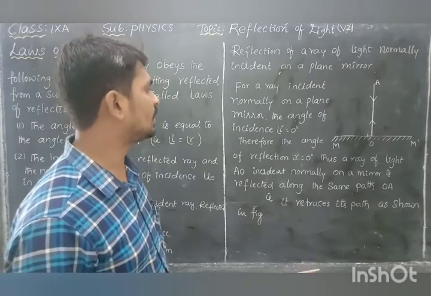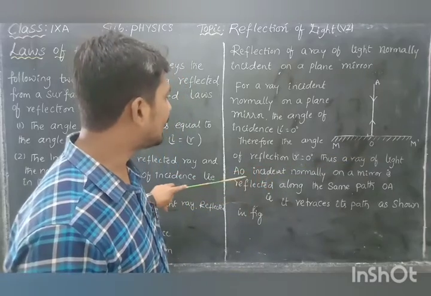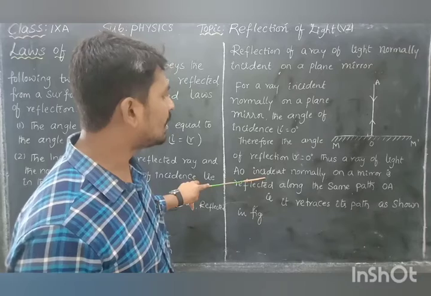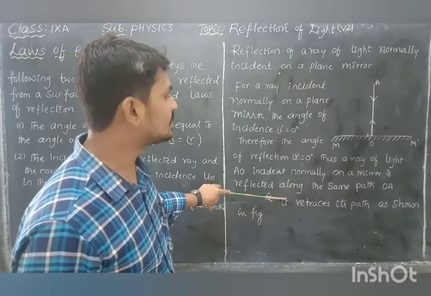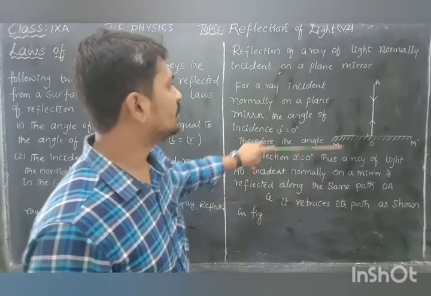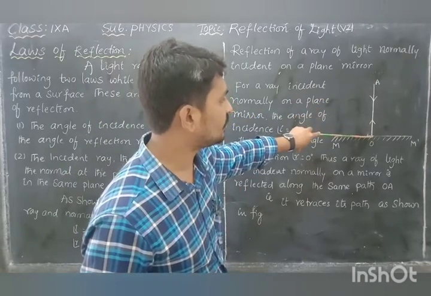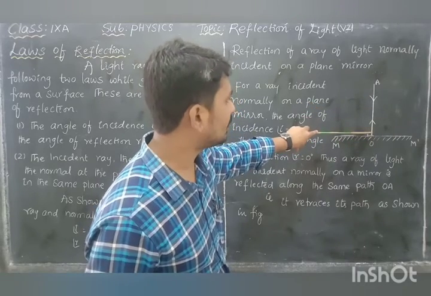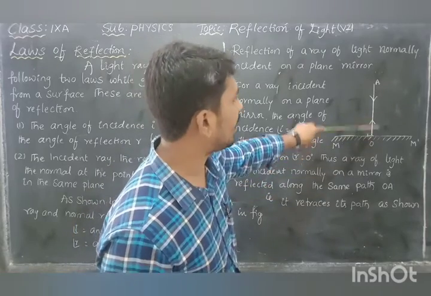What you understand from that is that a ray of light AO incident normally on a mirror is reflected along the same path OA. Even if you incident a ray normally on the surface of the mirror, AO, it retraces its path along the same path OA and is reflected back.